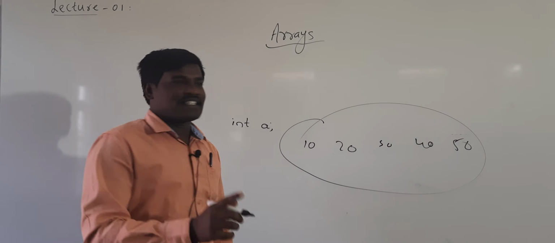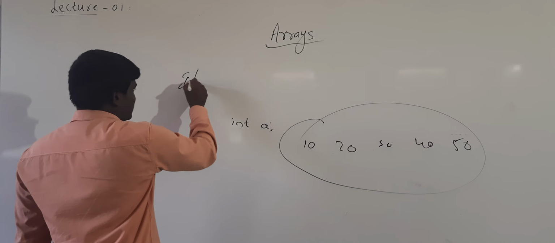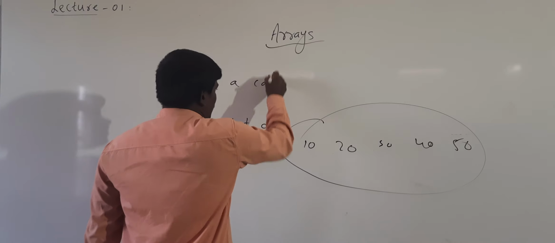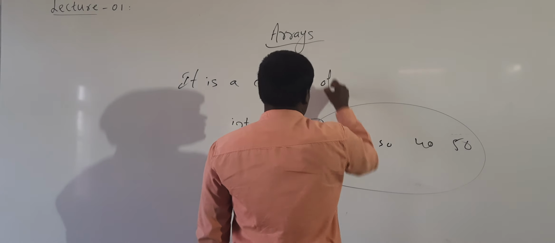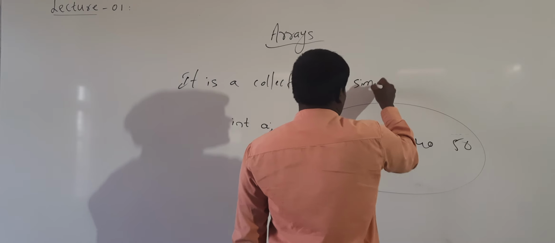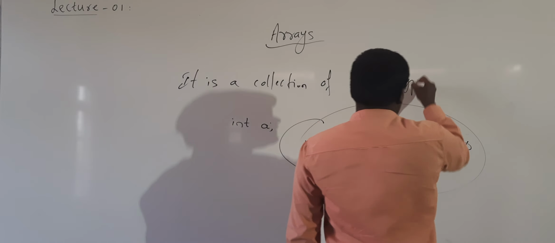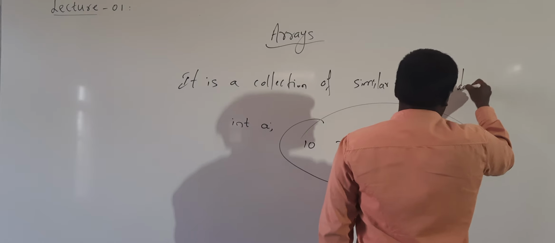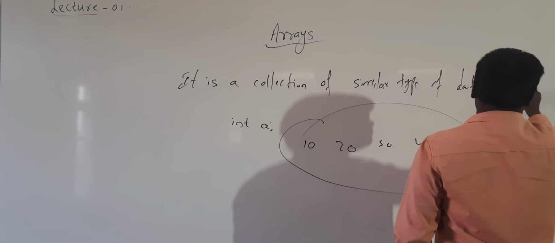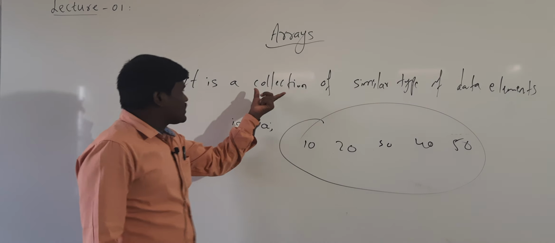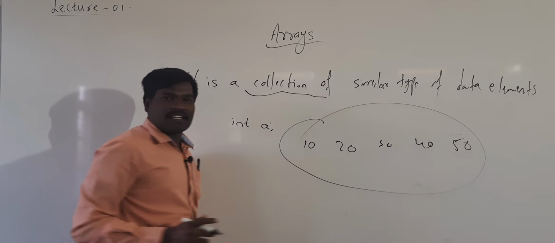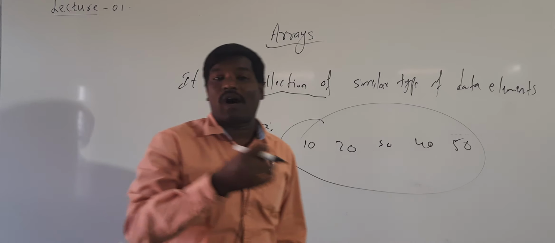That is nothing but the arrays. Arrays means it is a collection of similar type of data elements. See the word here, collection means more than one.